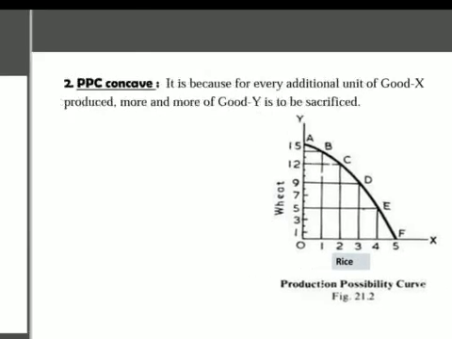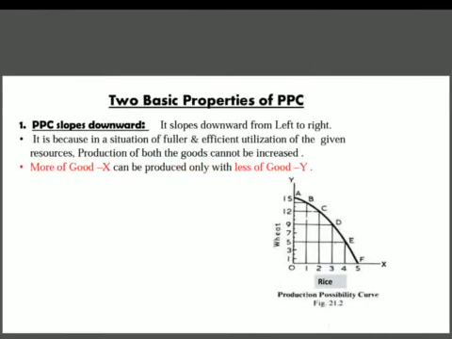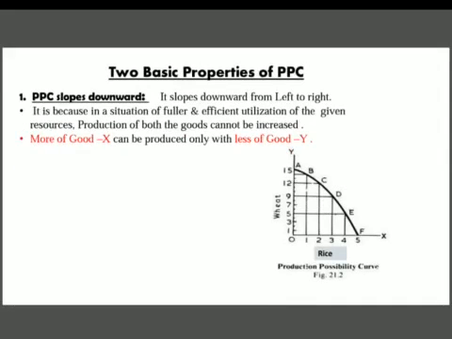So these two properties are very important. If the exam is subjective, then it might come for 3 to 4 marks, because you have to make the diagram as well. So these were the properties of PPC.